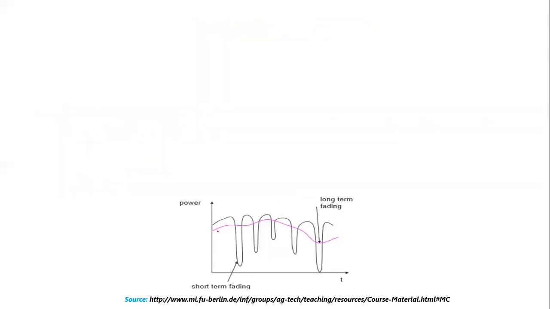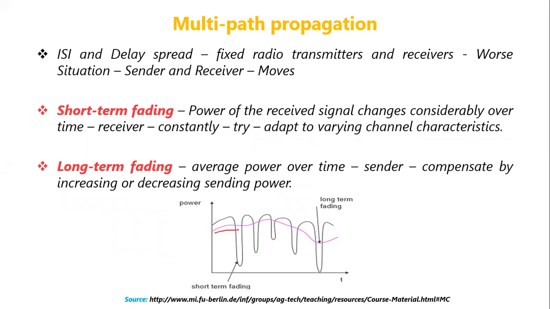Okay, and if you take the average received power over time, that is represented by this rose color line, and that is called long-term fading. Long-term fading can be compensated by increasing or decreasing the sender power. If the sender sends at a higher power or at a lower power, depending on the long-term fading experienced by the receiver, accordingly the long-term fading can be compensated. Okay, so that's it about signal propagation.